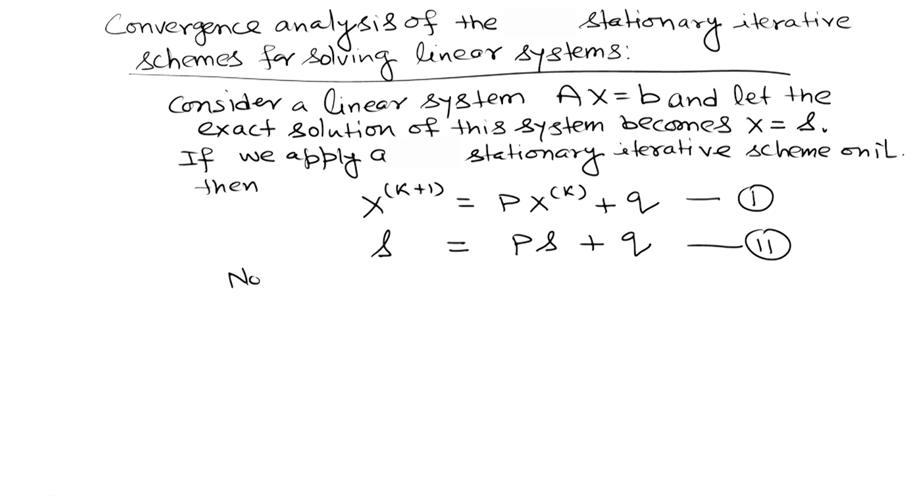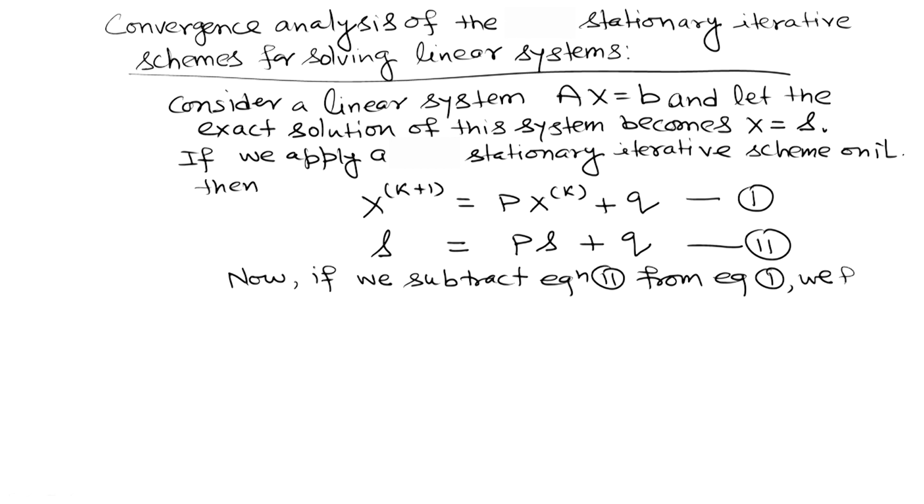Now, if we subtract equation 2 from equation 1, we have x at k plus 1 minus s equals to P times x at k minus s.